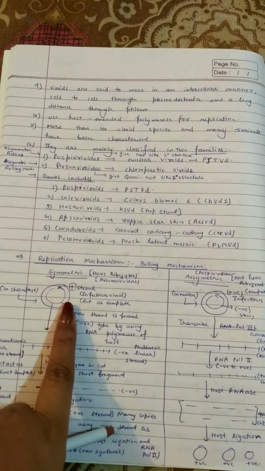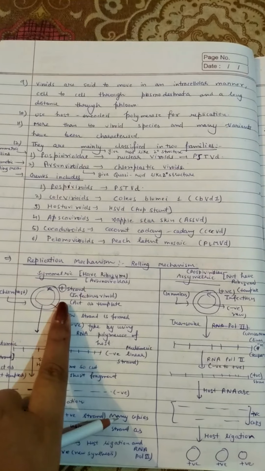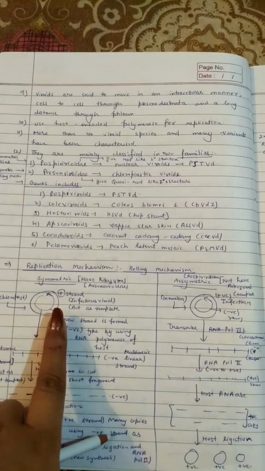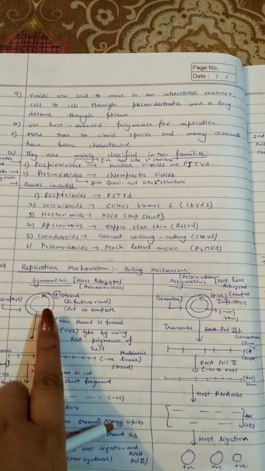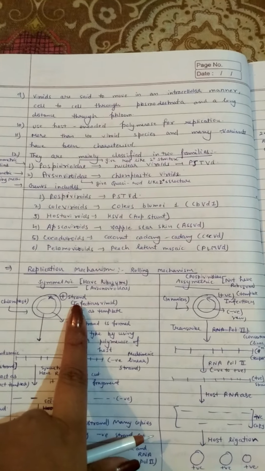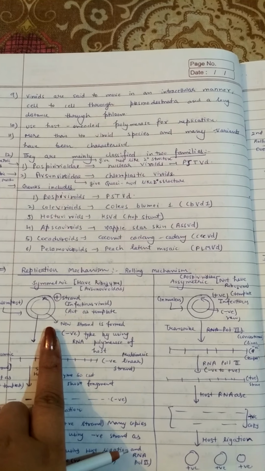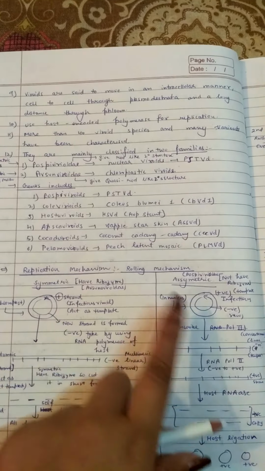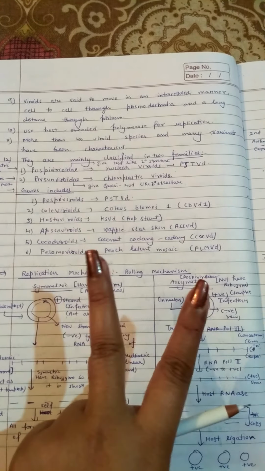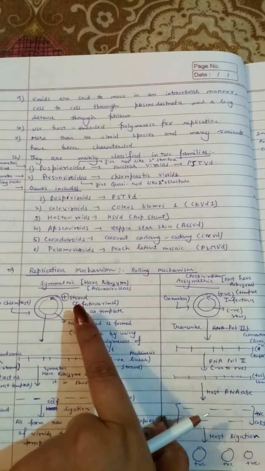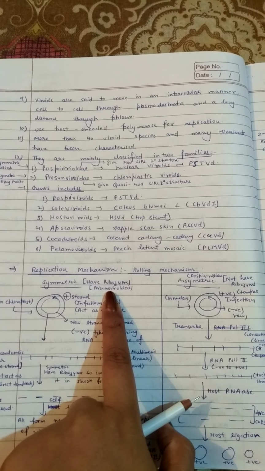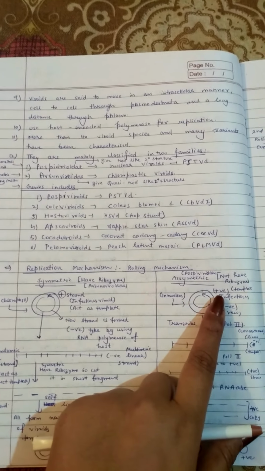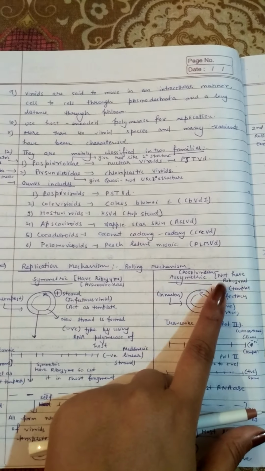Firstly, viroids have only single stranded circular RNA as their genetic material. This genetic material is represented by the positive strand. Here you can see symmetric and asymmetric rolling mechanisms, two different types. Symmetric is present in the Avsunviroidae family, and asymmetric is present in the Pospiviroidae family.